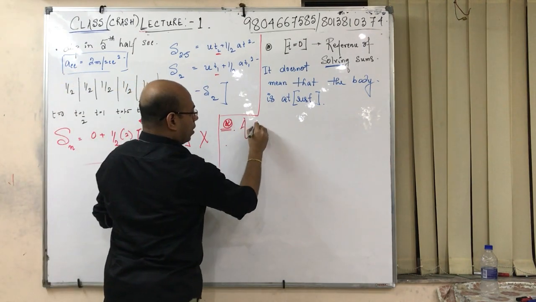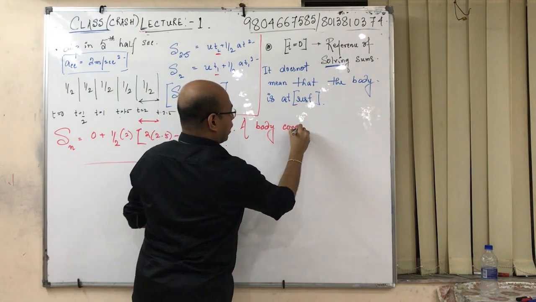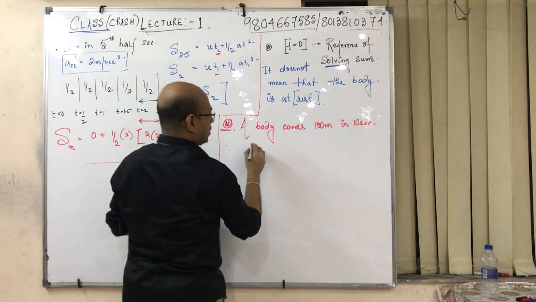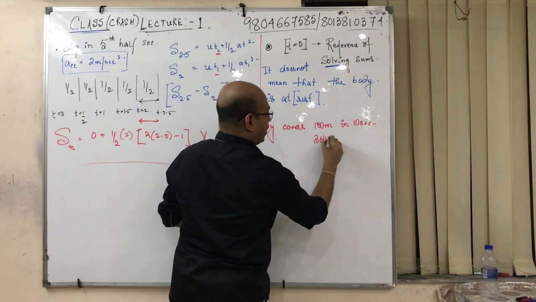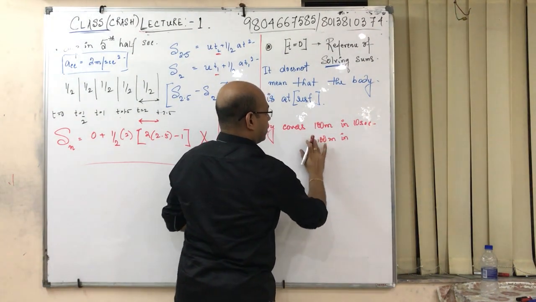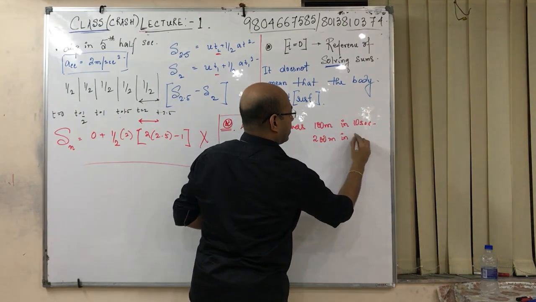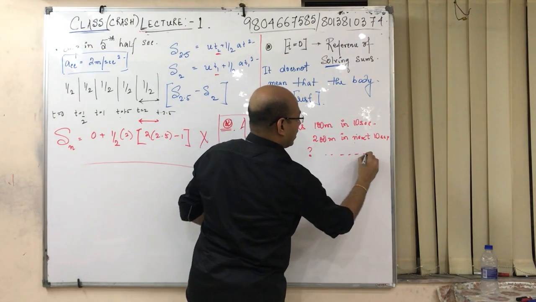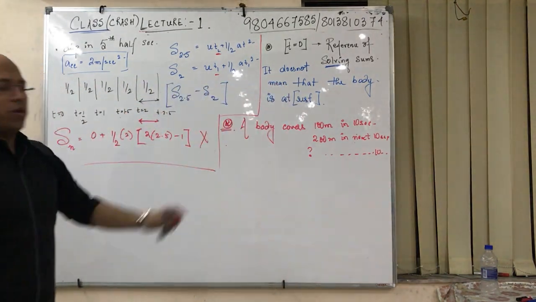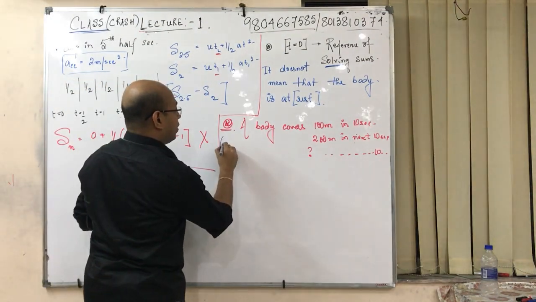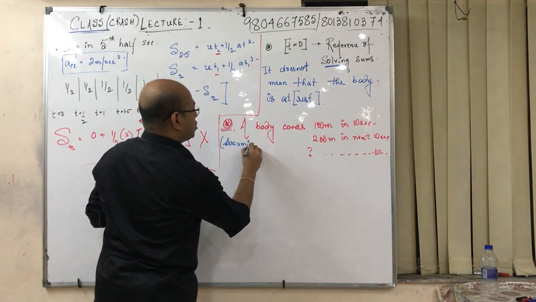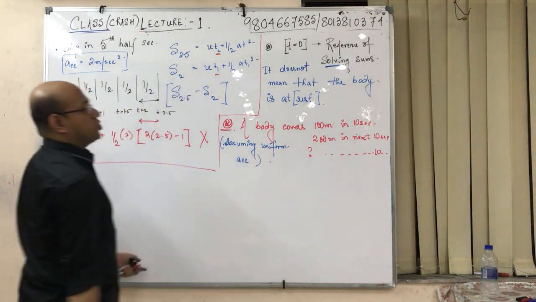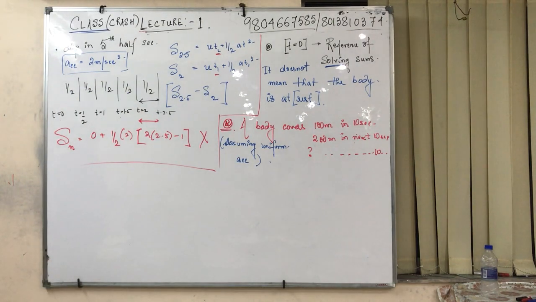A body covers 100 meter in 10 seconds, 200 meter in the next 10 seconds. How much meter in the next 10 seconds? See, this is beautiful. One thing, it is given in the question, assuming uniform acceleration. Assuming uniform acceleration.